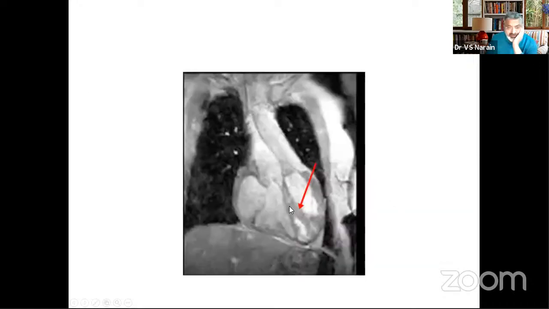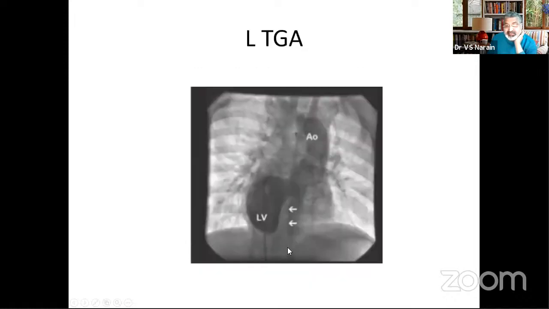Once again, the smooth ventricle gives rise to the pulmonary artery, and the right ventricle, which has the moderator band, gives rise to the aorta. And this is the angiogram. I'm just trying to make a variation, otherwise the X-ray can become boring.